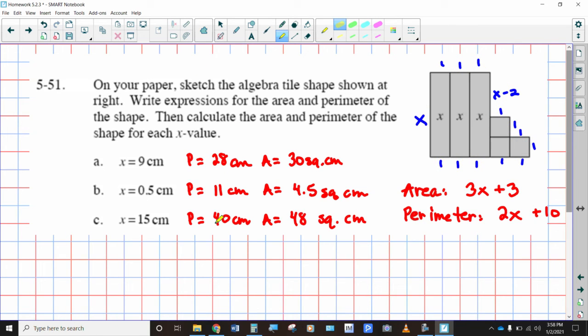Now let's plug in for area. The formula for area is 3x plus 3. So we're going to take 3 times 9 is 27, plus 3 is 30 square centimeters. Here, we're going to take half of 3, which is 1 1/2, and 1.5 plus 3 is 4.5. So that would be 4.5 square centimeters. And then 15 times 3 is 45, plus 3 is 48.